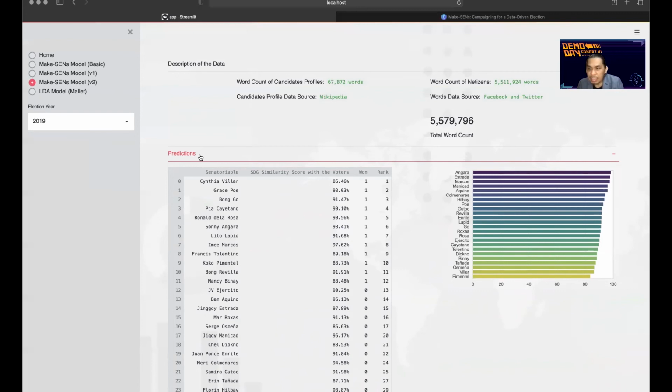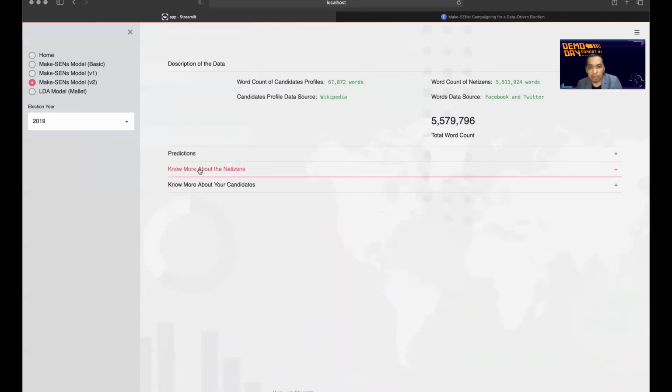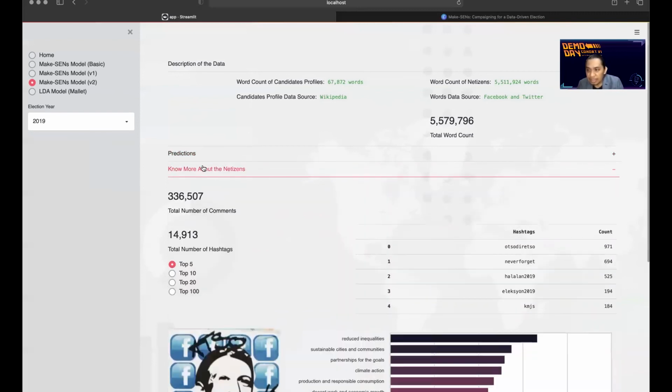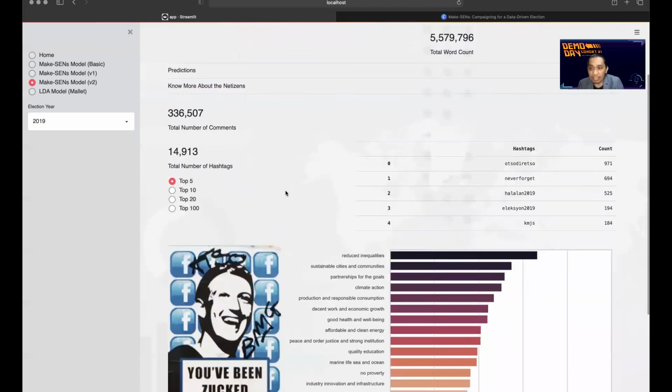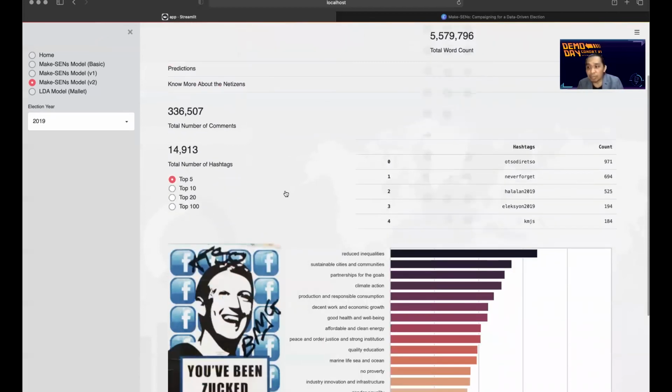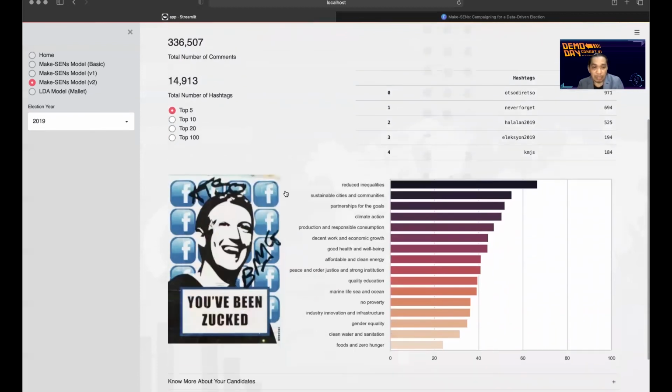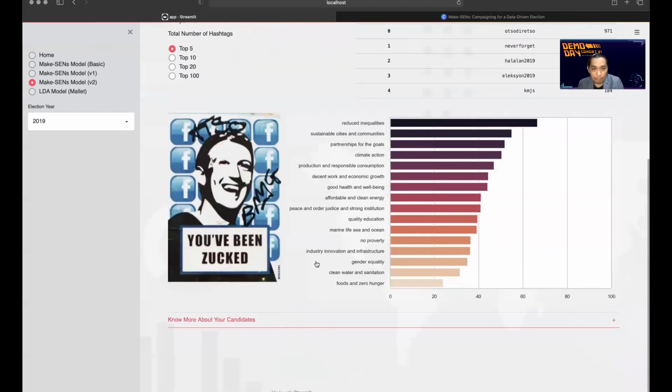So how similar is the netizens' SDG score to the candidates' SDG score? Let's check what topics the netizens are talking about on their social media. Our 2019 election data set consists of 336,000 comments and around 15,000 hashtags. Let's also check the SDG score of each senatorial candidate's online profile. Here you go.